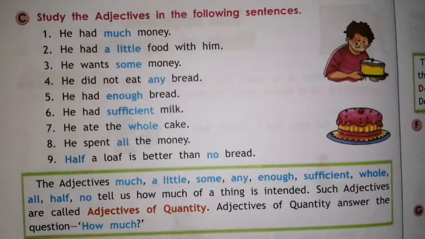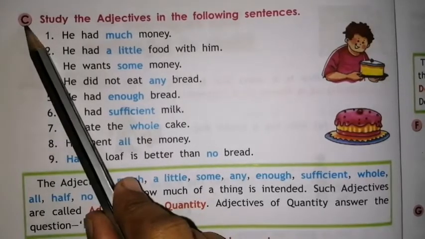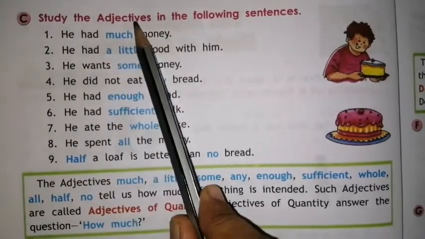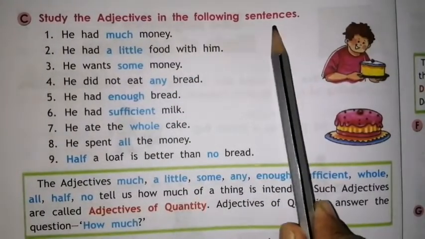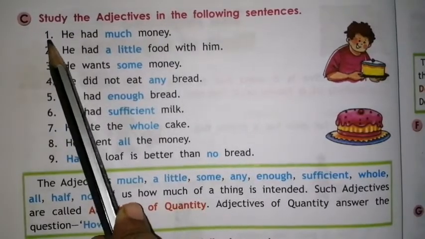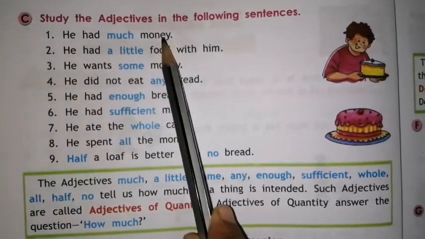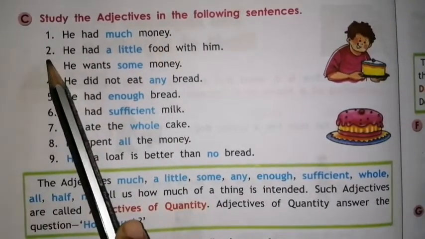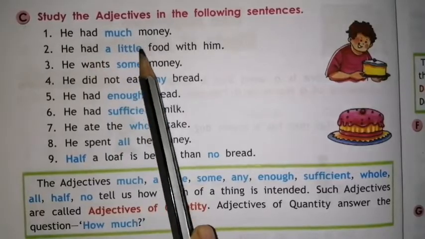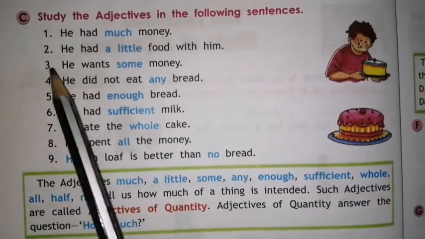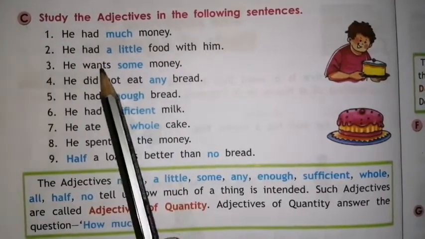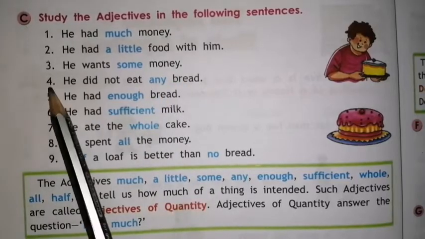Now on page number 22, C. Study the adjectives in the following sentences. Number 1. He had much money. 2. He had a little food with him. 3. He wants some money. 4.